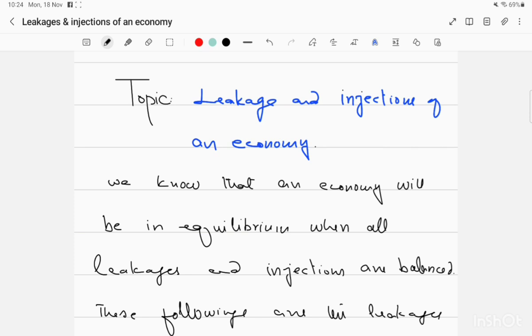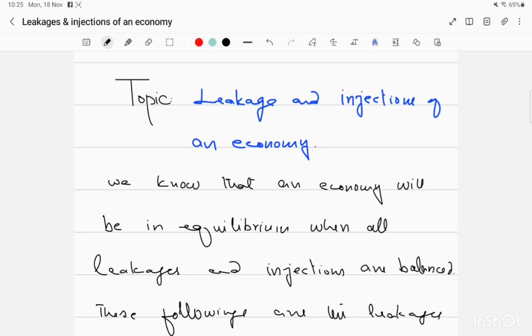If an economy is having more withdrawals or leakages, it will reduce the national income in the circular flow, because whatever income is earned by the factors of production is not totally spent by them. As a result, these leakages will reduce the national income.